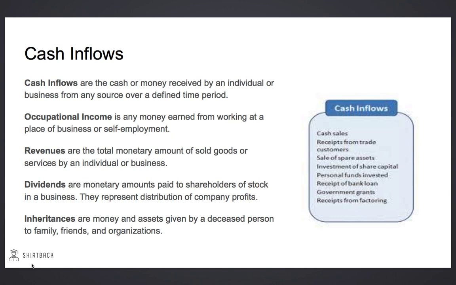Dividends are the monetary amounts that are paid to shareholders of stock in a business. Dividends represent a distribution of a company's profits to its shareholders. Finally, we have inheritances. Inheritance occurs when money or assets are given by a deceased person to family, friends, or organizations. Over in the screenshot to the right, we have some other examples of cash inflows.